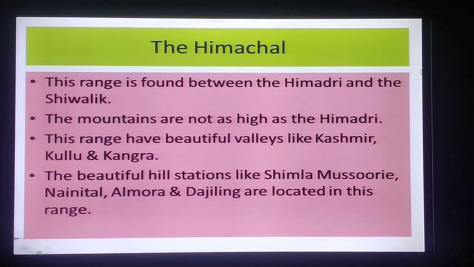These ranges have beautiful valleys like Kashmir Valley, Kulu Valley and Kangra Valley. This Himachal range also covers beautiful hill stations like Shimla, Mussoorie, Nainital, Almora and Darjeeling.